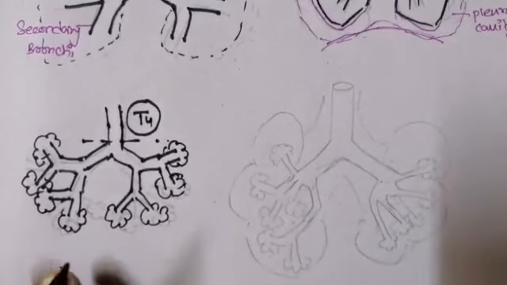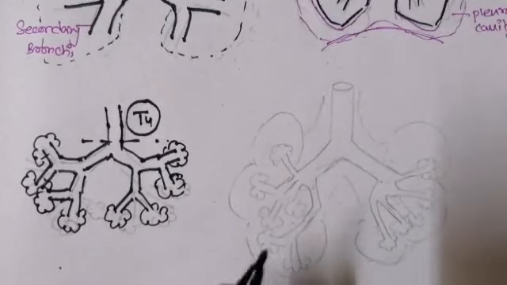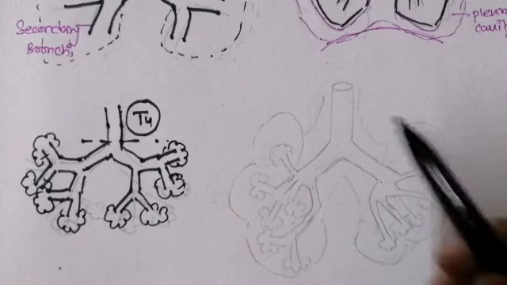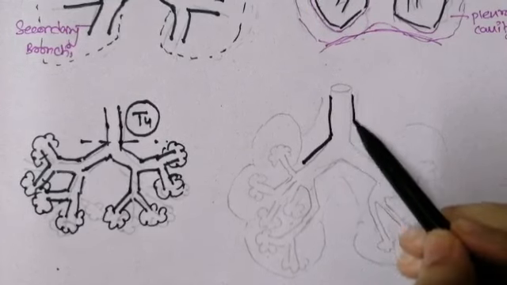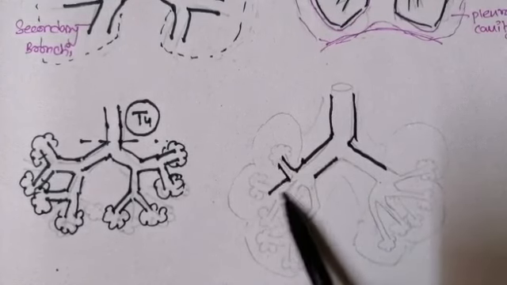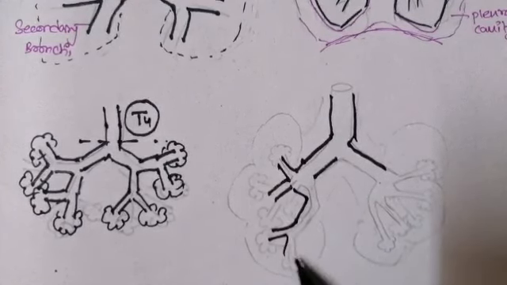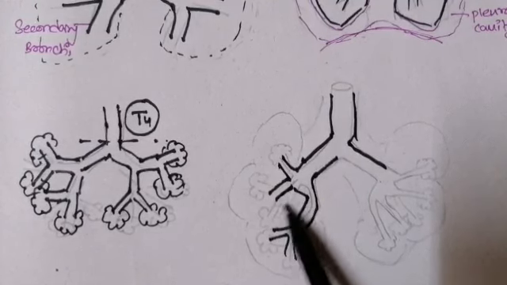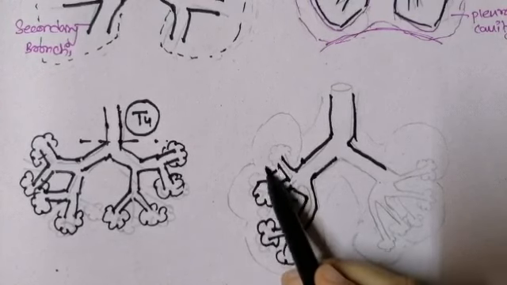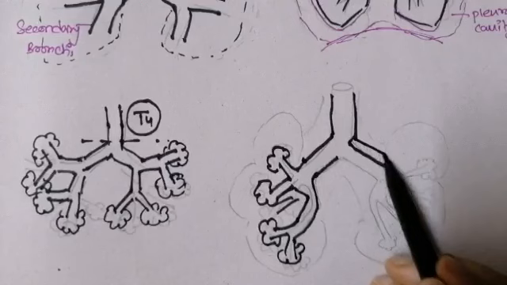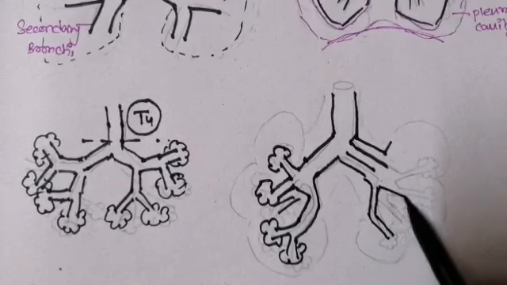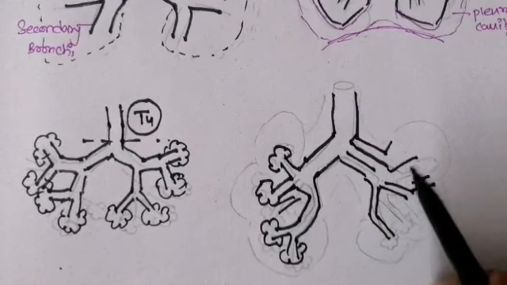Now in the next part, here we can see that we have developed the bronchopulmonary segment, we have developed all types of bronchi, and we have developed the visceral and the parietal pleura. Now there will be a complete development of the trachea with all parts of the bronchi. There are the primary, the secondary and the tertiary bronchi. Here you can see these are the tertiary bronchi, with the development of the bronchopulmonary segment around the tertiary bronchi. Sorry, the diagram is not drawn very well, so I hope you will be able to understand the explanation.